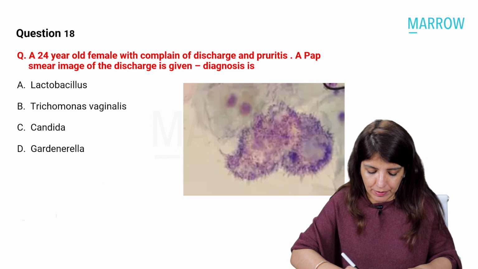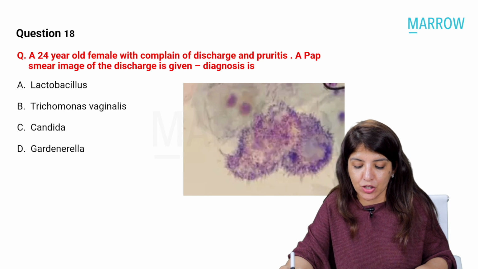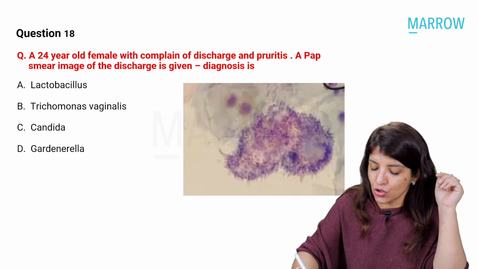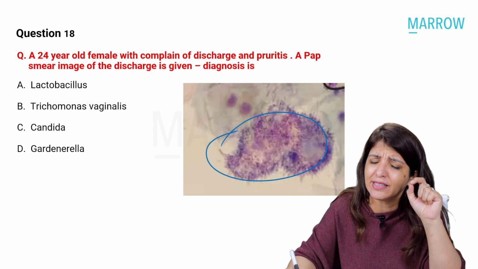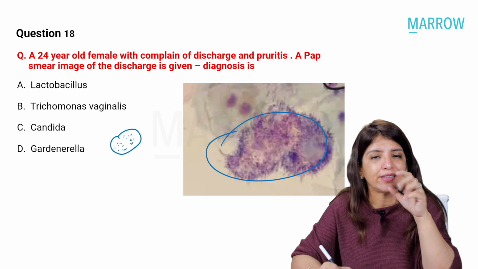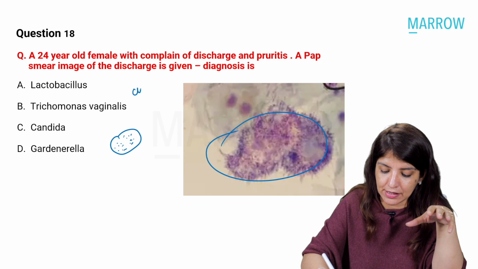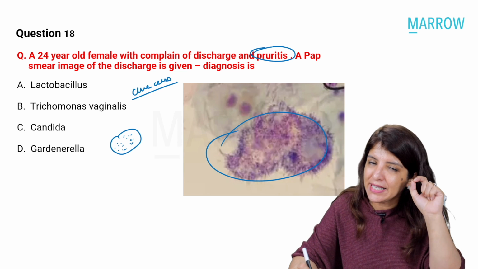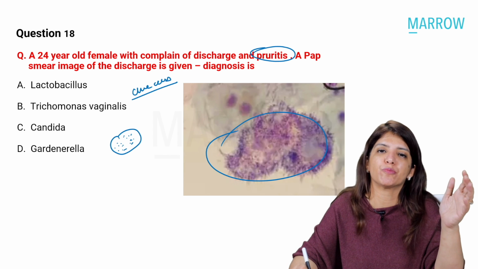Coming to the next question. A 24-year-old female with complaint of discharge and pruritus, a pap smear of the discharge is shown, and you are asked the diagnosis. Now, see, in this question, on pap smear, you are seeing clue cells. You are seeing that bacteria are adhered to the epithelial cells. That is typical of clue cells. So yes, I am getting clue cells, but on the other hand, there is pruritus. Now, please understand that in bacterial vaginosis, due to secondary infection, pruritus may be seen.